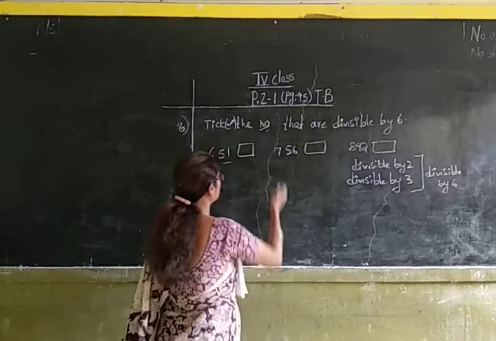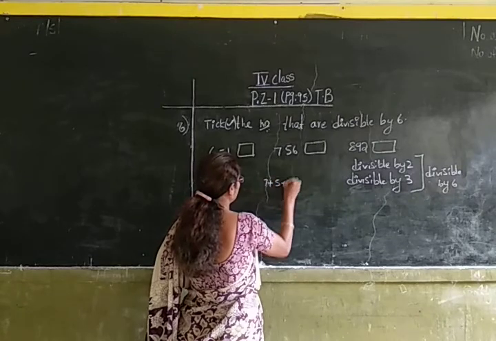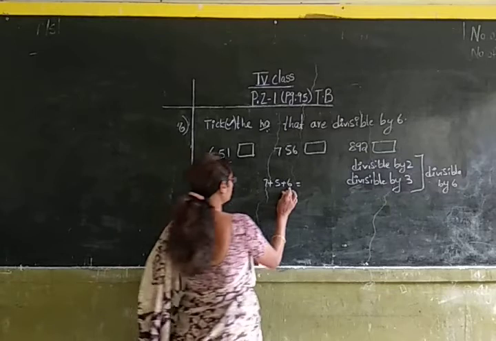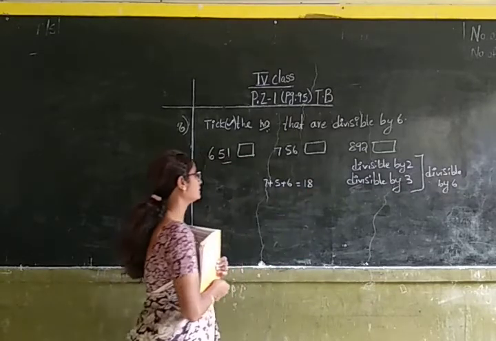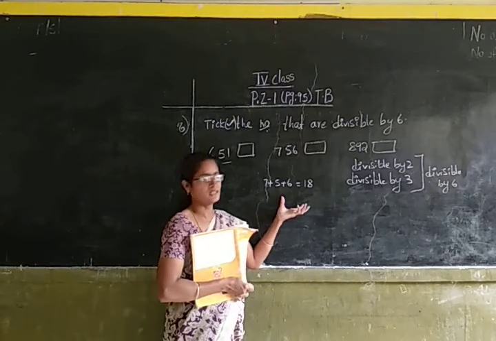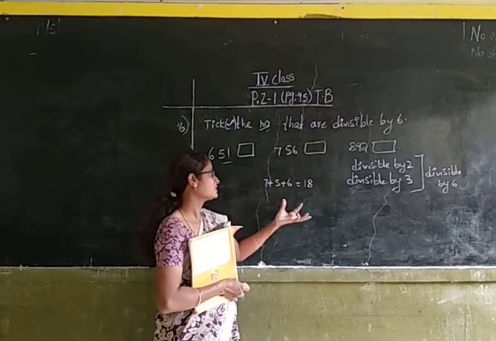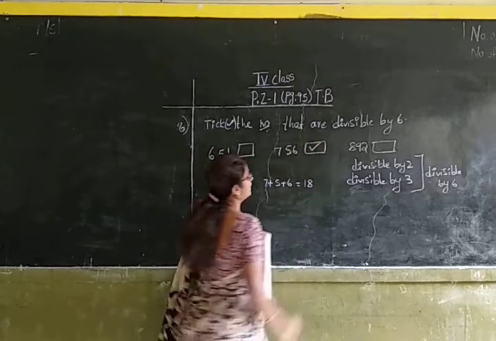Now let us check whether this number is divisible by 3 or not. 7 plus 5 plus 6. 7 plus 5 is 12. 12 plus 6 is 18. Okay children. So this number is divisible by 3. 18 is divisible by 3. This number is divisible by 2 and this number is divisible by 3. So this number is also divisible by 6.